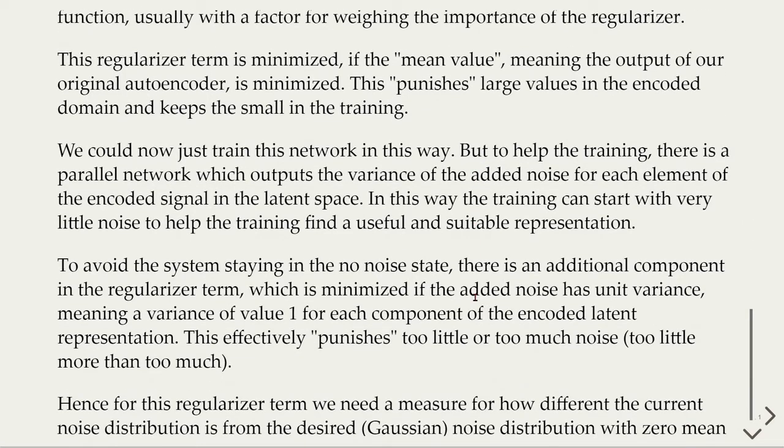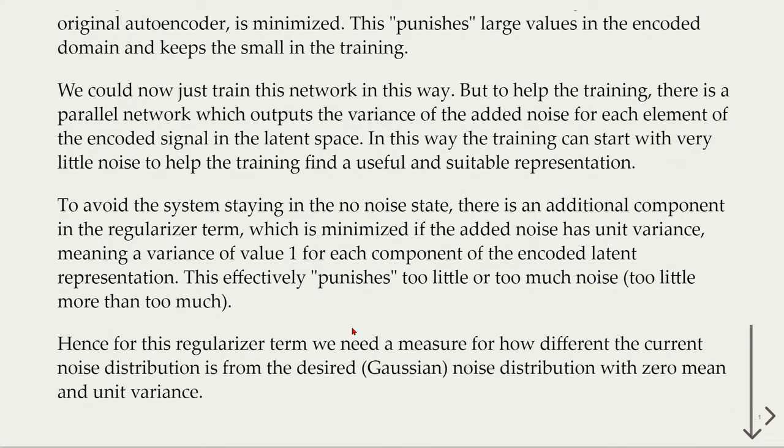We could now just train this network in this way, but to help the training, there is a parallel network which outputs the variance of the added noise for each element of the encoded signal in the latent space. In this way, the training can start with very little noise to help the training find a useful and suitable representation.